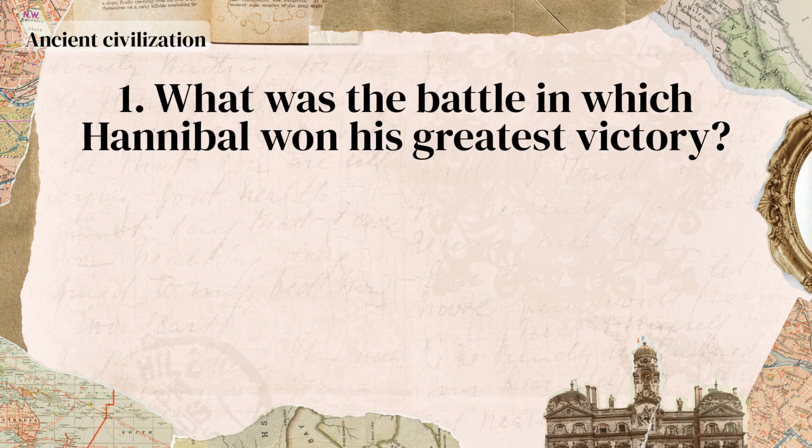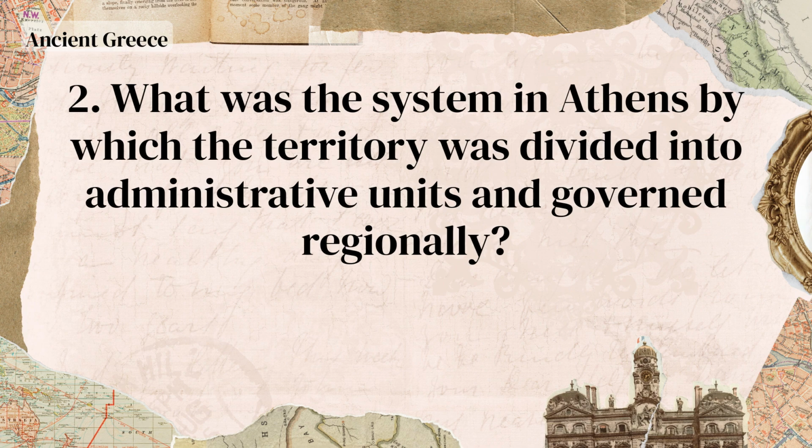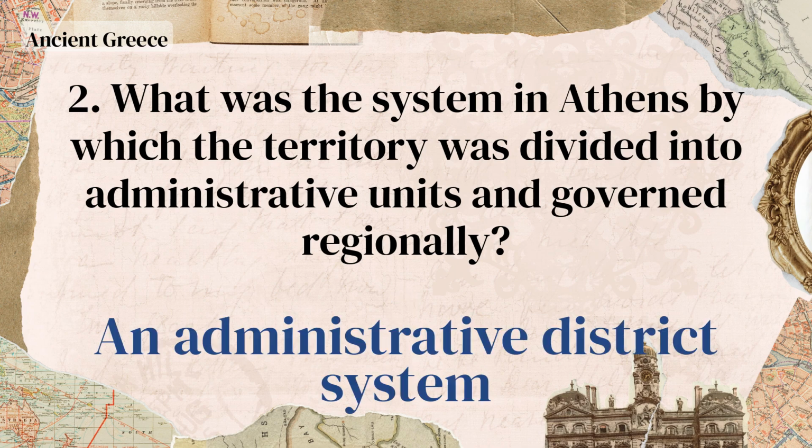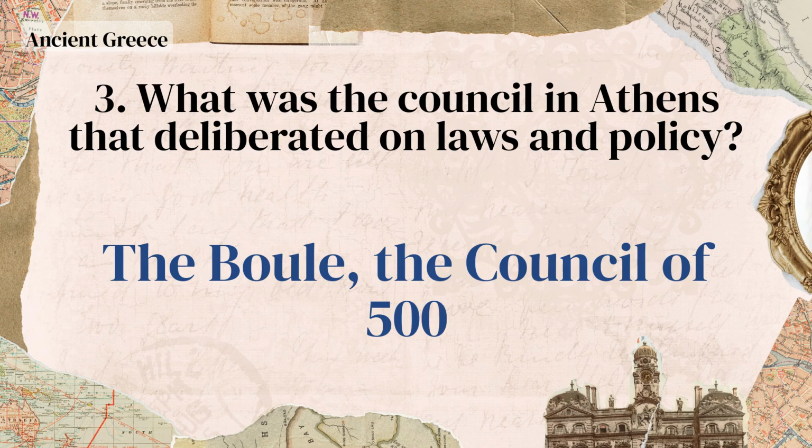What was the battle in which Hannibal won his greatest victory? The Battle of Cannae. What was the system in Athens by which the territory was divided into administrative units and governed regionally? An administrative district system. What was the council in Athens that deliberated on laws and policy? The Bouli, the Council of 500.